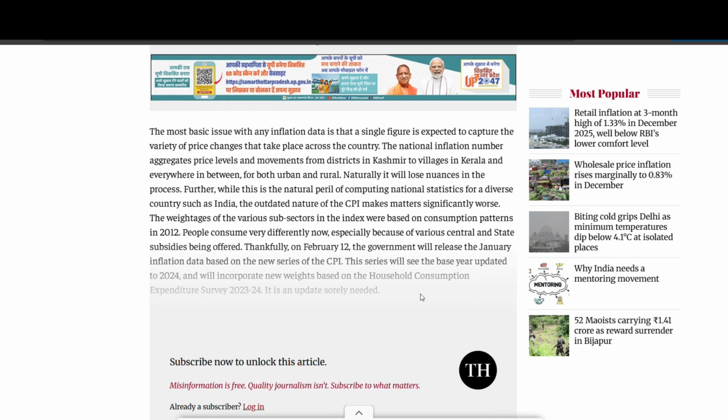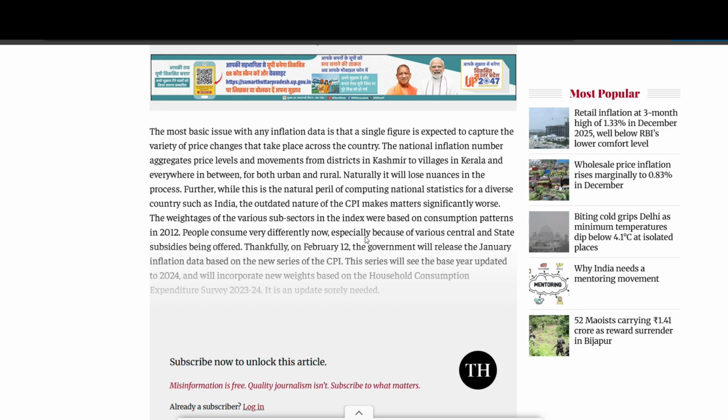And the inflation data that governments calculate, from Jammu Kashmir to Kerala, takes averages of very specific products. That is not all correct, because inflation must vary from place to place. In Bangalore, Mumbai or a metro city, inflation is very high compared to rural areas. Recently, the next inflation data is coming around the 12th of February with the new base year, that is 2024. So 12th February is the date when the CPI data will be published by the government.